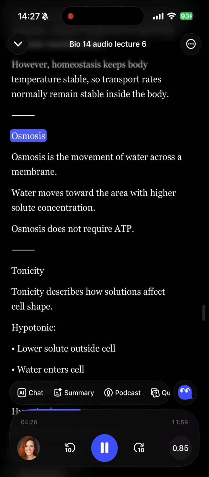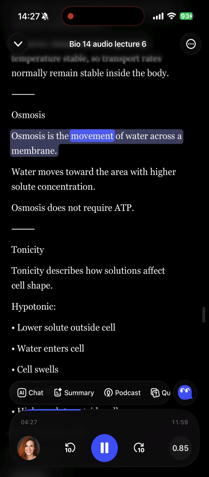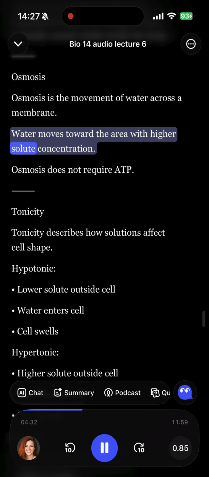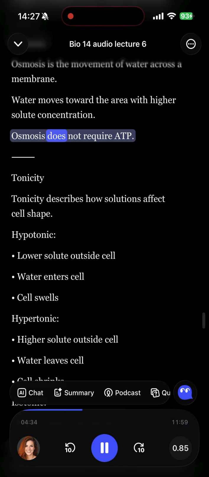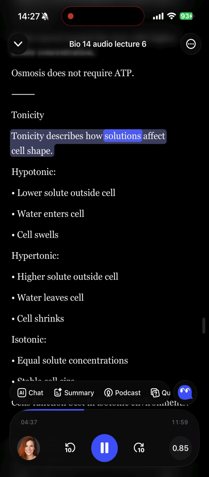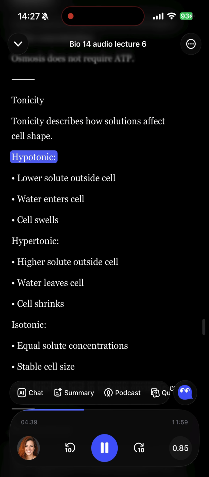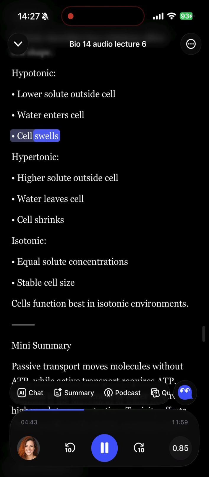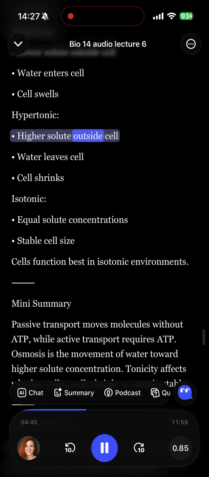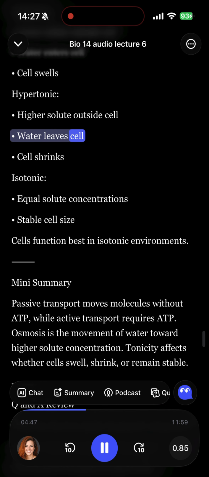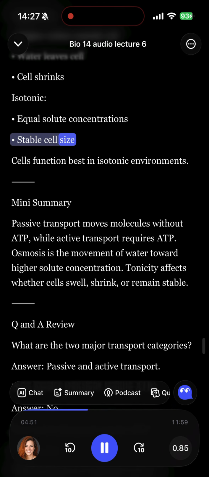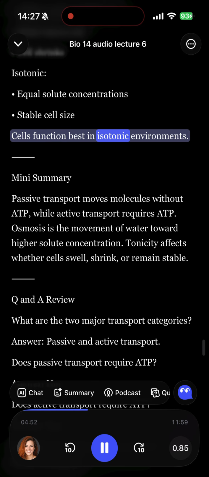Osmosis. Osmosis is the movement of water across a membrane. Water moves toward the area with higher solute concentration. Osmosis does not require ATP. Tonicity. Tonicity describes how solutions affect cell shape. Hypotonic, lower solute outside the cell, water enters the cell, and the cell swells. Hypertonic, higher solute outside the cell, water leaves the cell, and the cell shrinks. Isotonic, equal solute concentrations, stable cell size. Cells function best in isotonic environments.